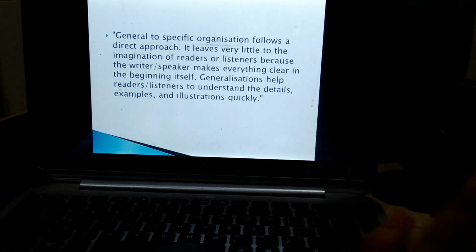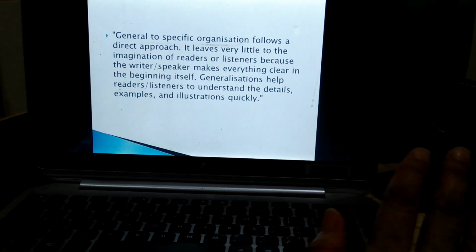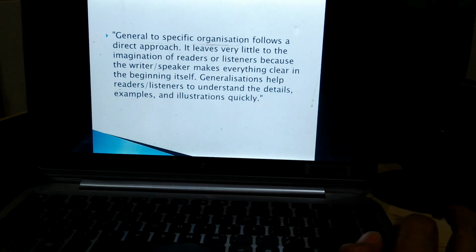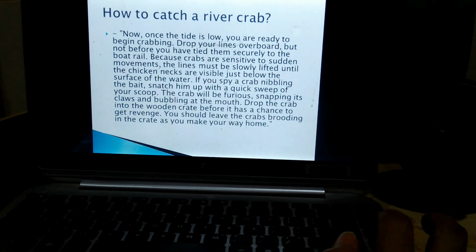The reader, listener, writer or speaker makes things so clear that you can understand everything very well. Generalizations help readers and listeners understand the details, examples, and illustrations very quickly. It means the detail is so clearly defined that the reader understands it very well.